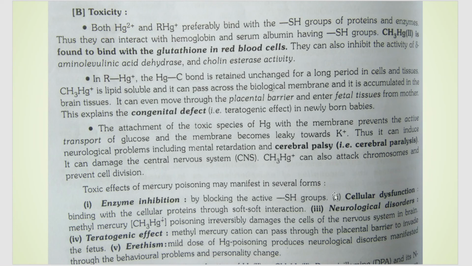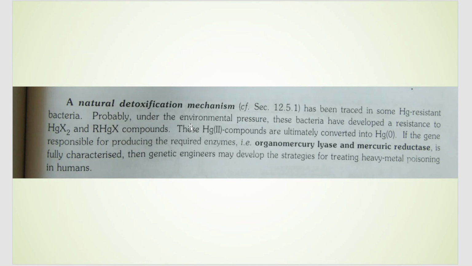So overall, what are the different problems caused by mercury toxicity? Enzymes can be inhibited, cellular dysfunction can take place, neurological dysfunction can take place, and also arthritis. These are the different toxicities caused by mercury. So how does mercury get detoxified?